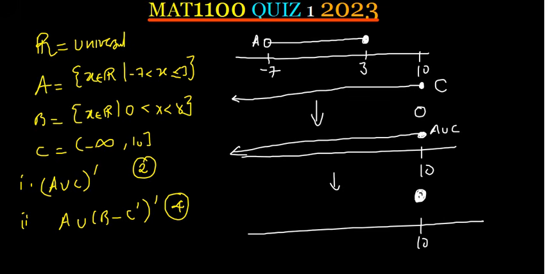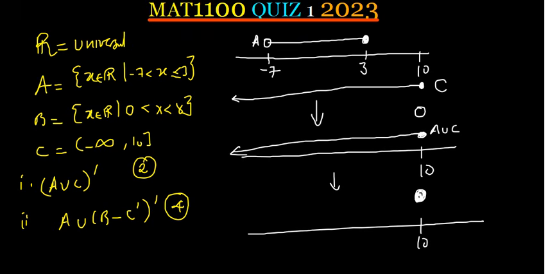In such a case, you can see that this is open, so the answer is going to be an empty set. The reason it's an empty set is because you can't draw an arrow going in this direction, because that's not part of the universal set. The only thing in the universal set is 10, and you know that 10 is not in the set that you want. So make sure you restrict your operations to the universal set. Don't exceed the universal set.